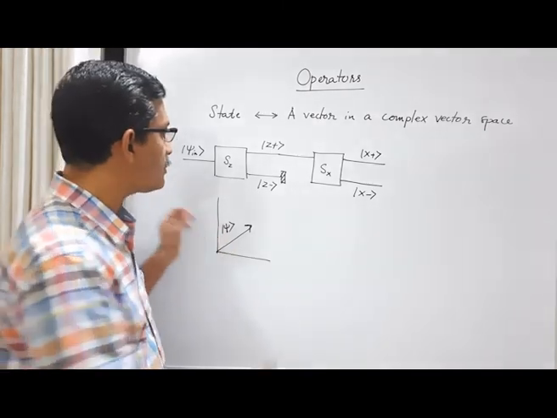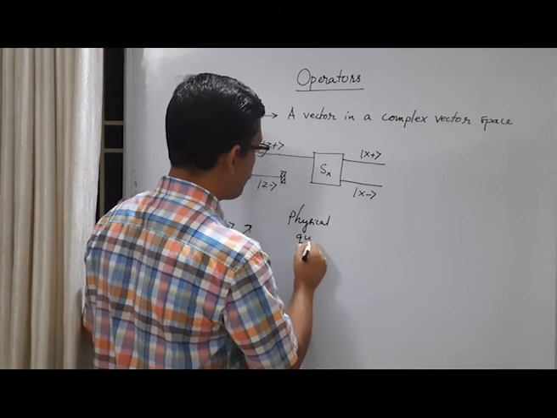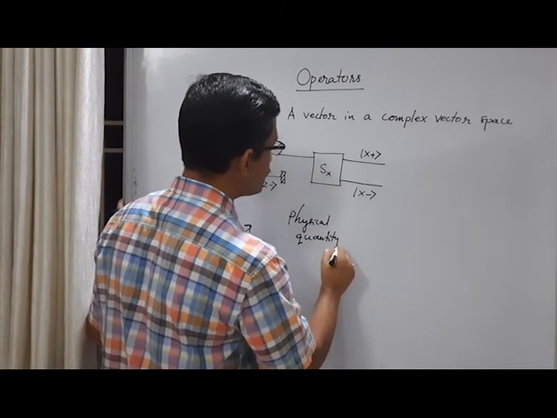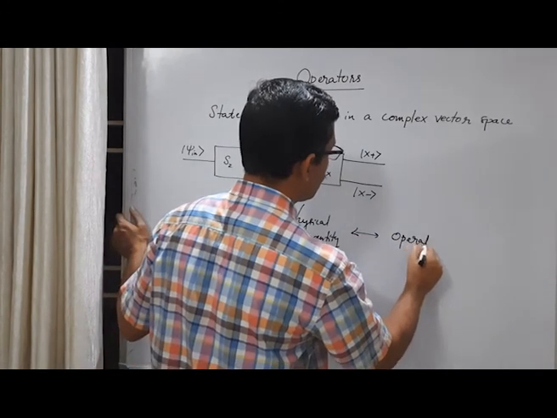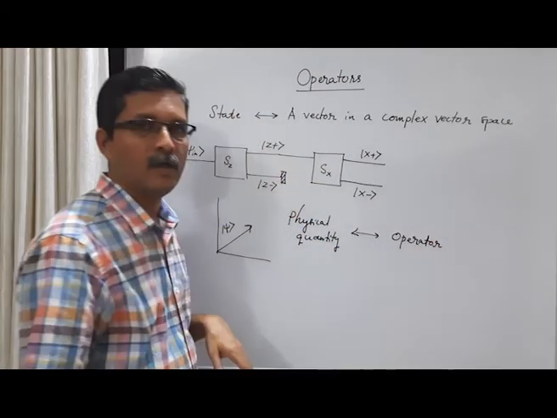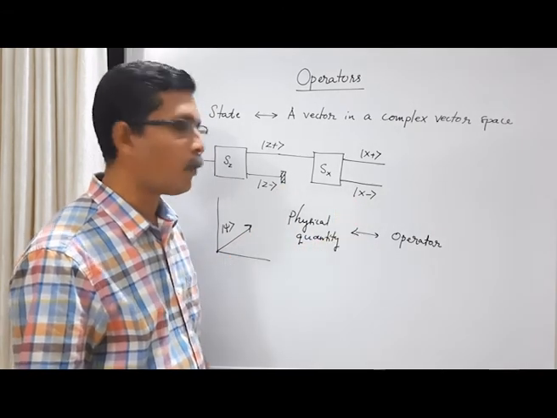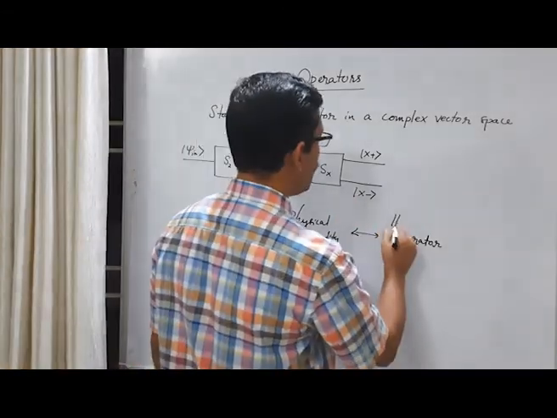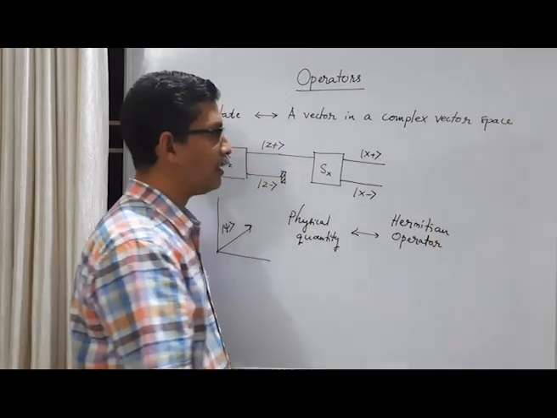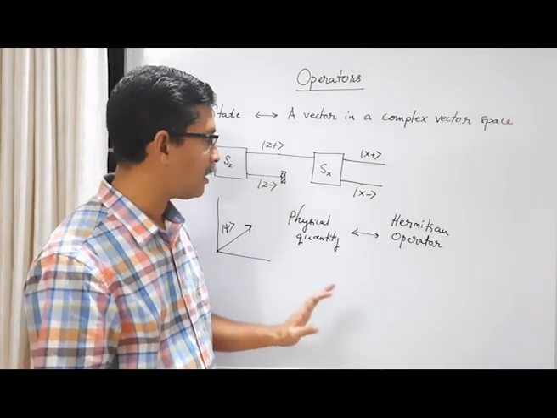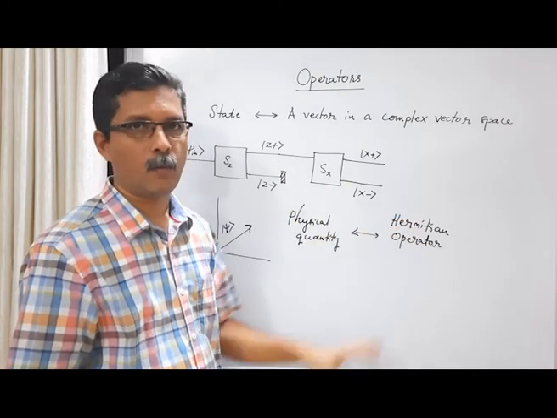So that means the physical quantity should be represented by an operator. In quantum systems, the special type of operator that we use is called a Hermitian operator. We will define a Hermitian operator a little later. So let us try and understand that the physical quantity is represented by a Hermitian operator.